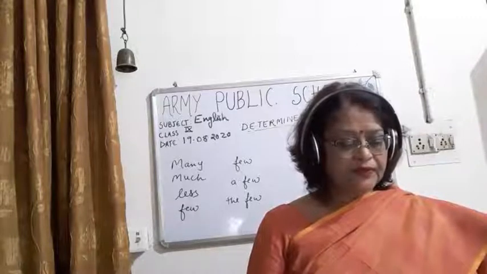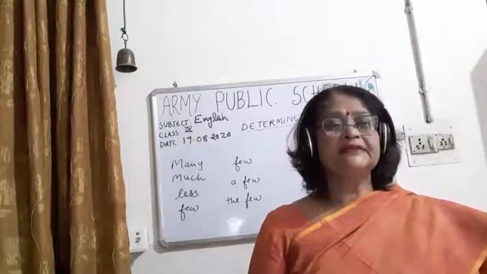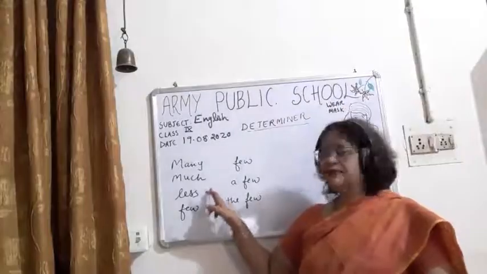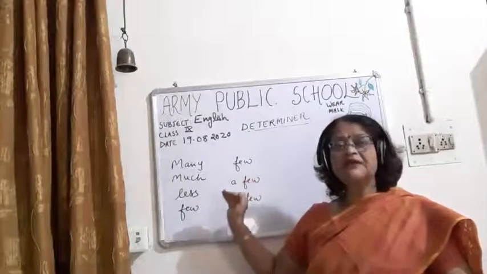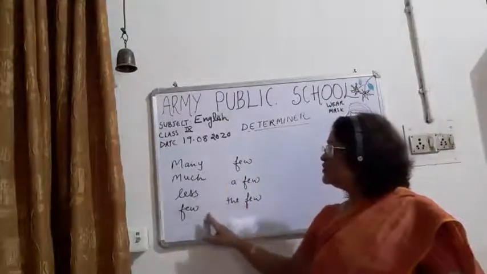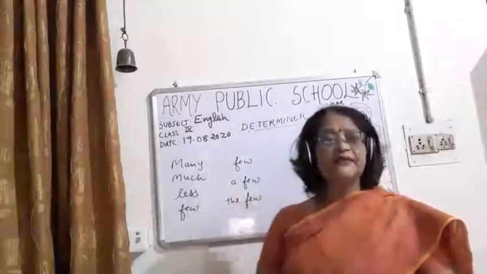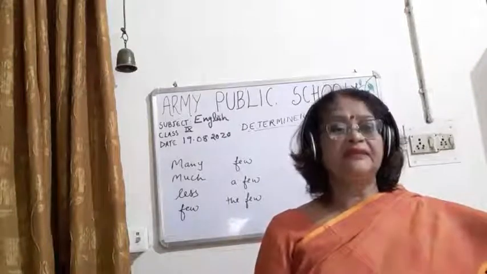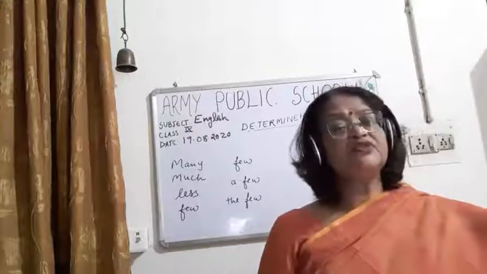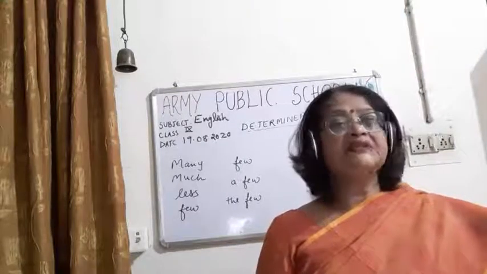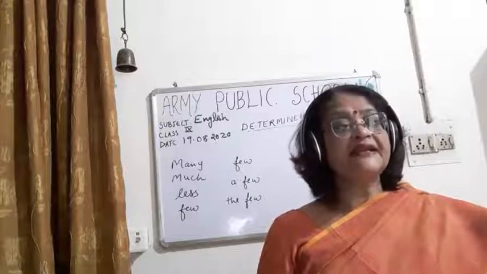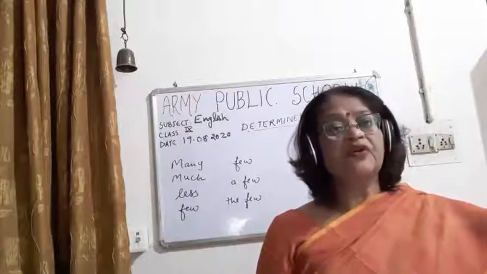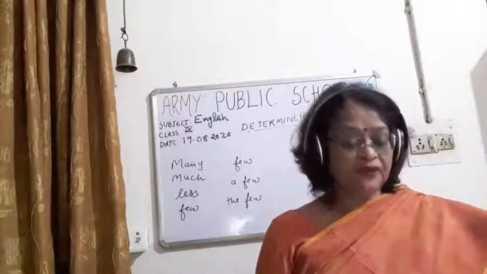And now children, I will be talking to you about few and less. Much and many I have taught you. Why am I telling much and many? Because there is a relationship between few and less with much and many. Few is the opposite of many. Many is used with numbers, and few is the antonym of many. And less is the opposite of much.